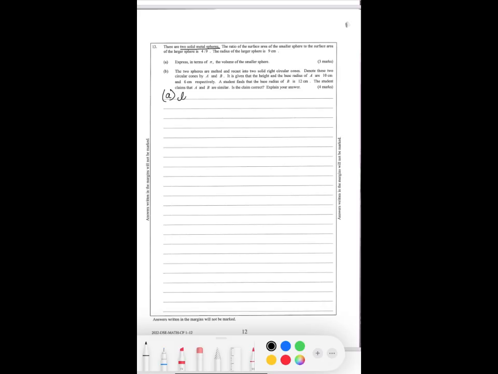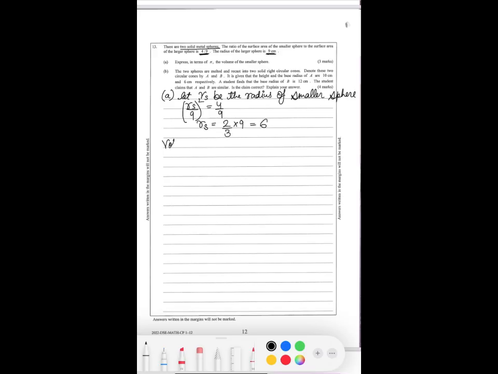So let RS, because it's small, be the radius of the smaller sphere. The larger sphere's radius is given as 9. So the surface area ratio, with the smaller being RS and the bigger being 9, their square is 4 is to 9. From there we can find the value of RS, which is going to be 2 over 3 times 9, which is 6.